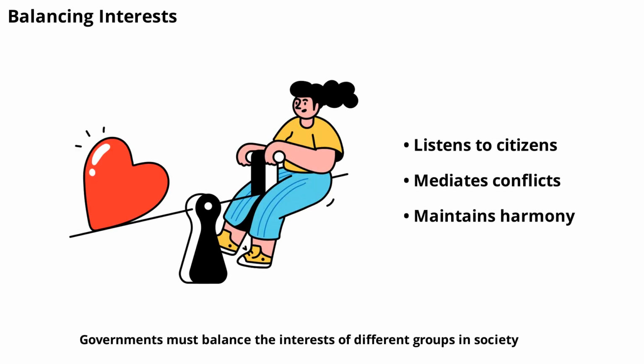Governments must balance the interests of different groups in society. This means listening to citizens, mediating conflicts, and making tough decisions. By representing everyone, the government helps maintain social harmony and prevent unrest.